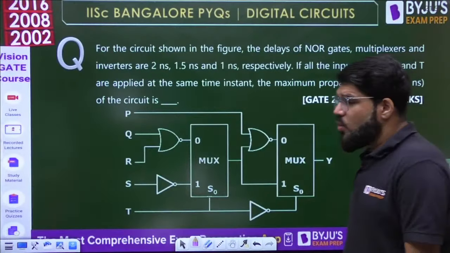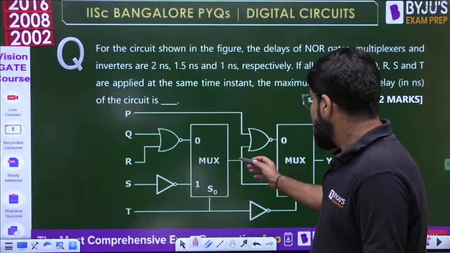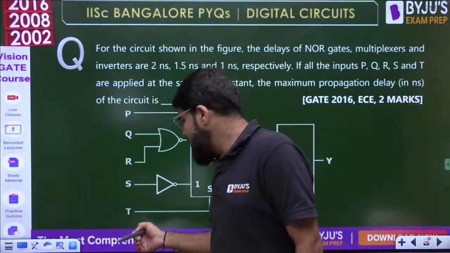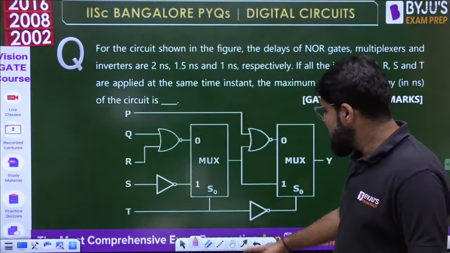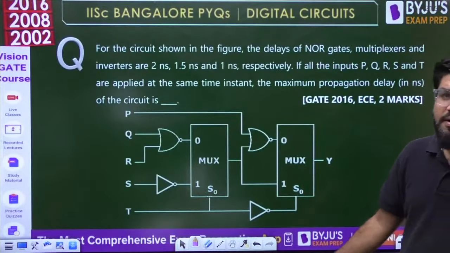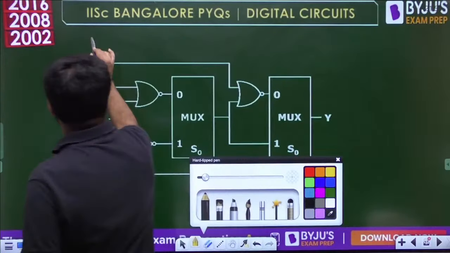Now why maximum propagation delay? What can be maximum or minimum? Because there are multiplexers, and which input of the multiplexer is active depends on the select line. One of them has the select line as T, another one has the select line as T bar. So let's take the first case.